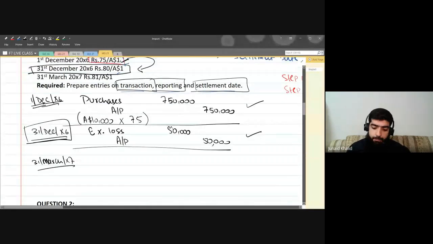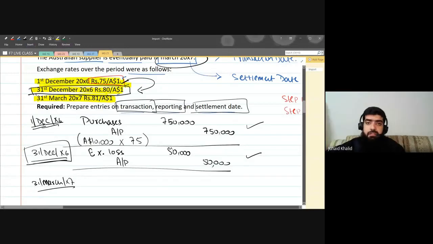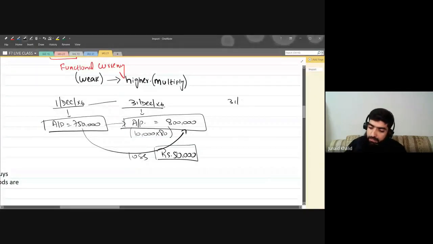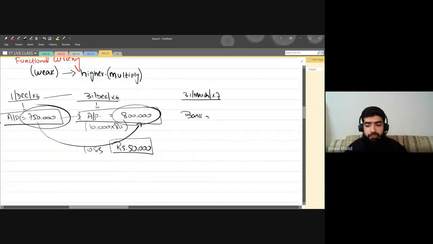Now, while we are paying the amount, do you think the exchange rate is the same as the previous one? No, it has changed. Now it's 81. My goodness, what's going on? That is on 31st of March 2007. Now once we are going to pay, I'm using the word bank because I'm paying the amount. Will I be paying 800,000 or 750,000?